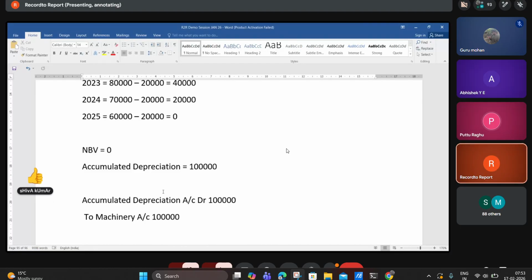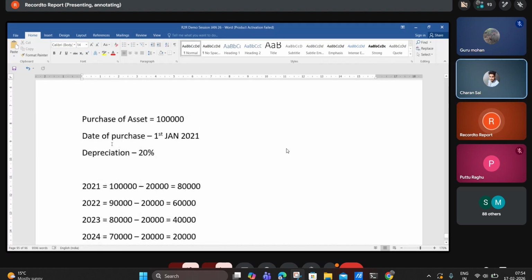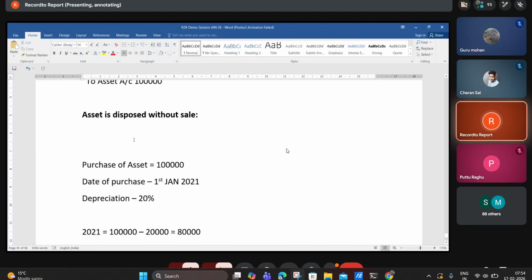Let's understand the sequence of entries to be recorded in fixed assets. Can you say this method again? So the asset life is 5 years, guys. The asset is disposed, that means thrown out without sale. There is no sale happening. No one is interested.